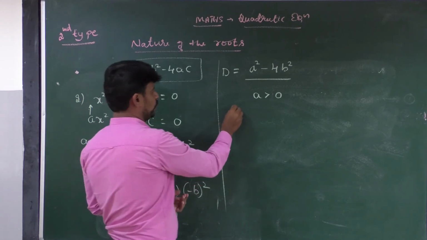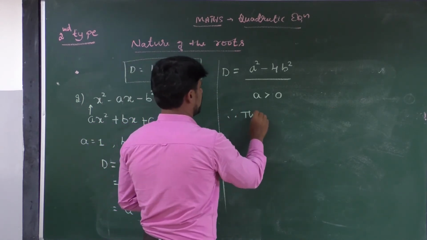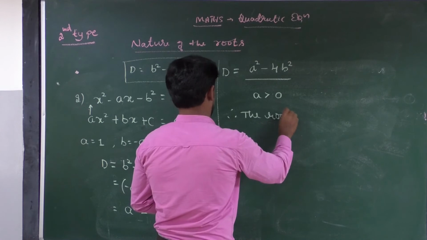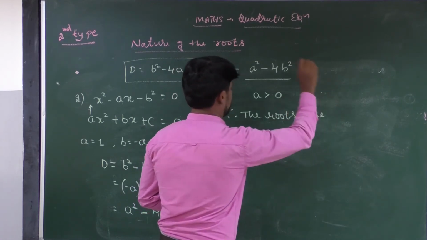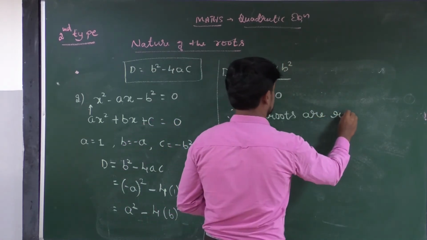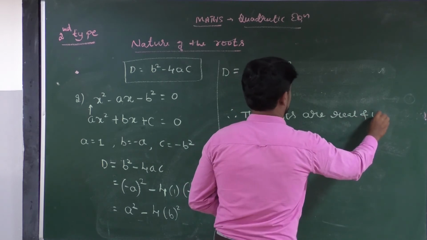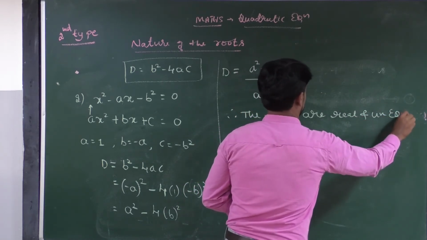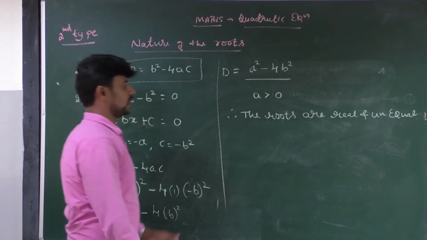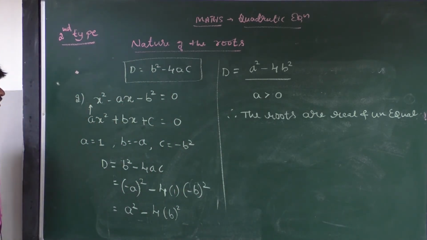Okay, therefore the roots are real and unequal. Therefore the roots are real and unequal.